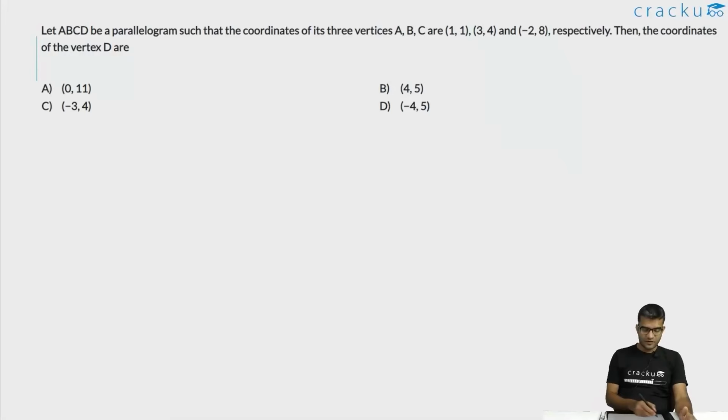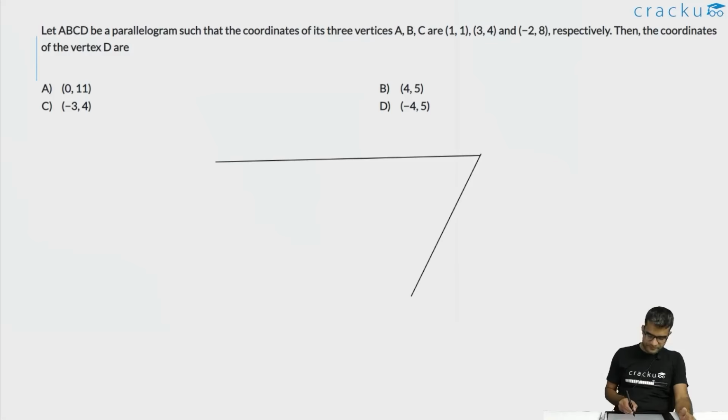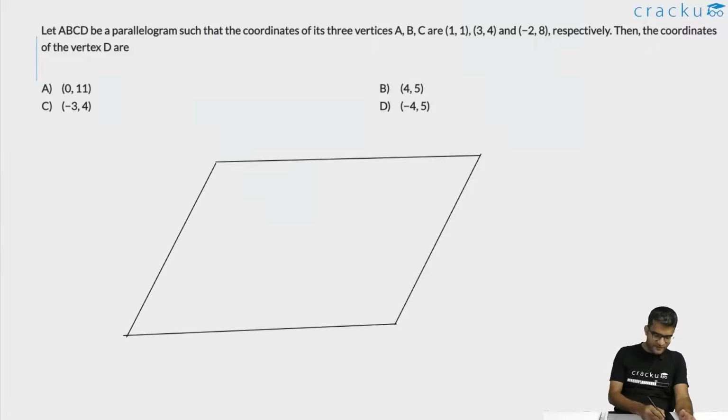In this question, we are told that there is a parallelogram. Let us assume that this is the parallelogram. We are given 3 vertices of the parallelogram. We are required to calculate the 4th vertex. This is a fairly straightforward question. Let us assume that this is A, this is B, this is C, and this is D.